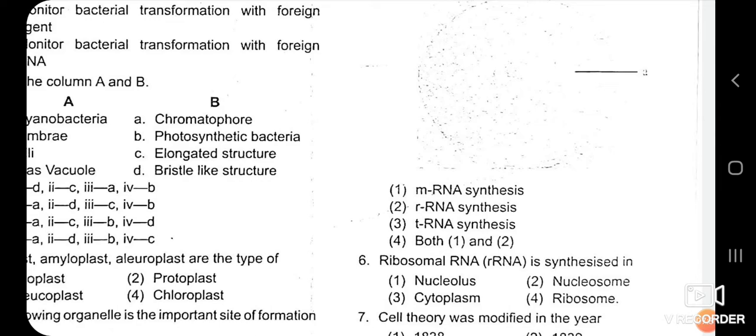and 2. Now we have seen that the nucleolus function is synthesis of ribosomal RNA. So the correct answer is the second, rRNA synthesis is the function of the nucleolus.